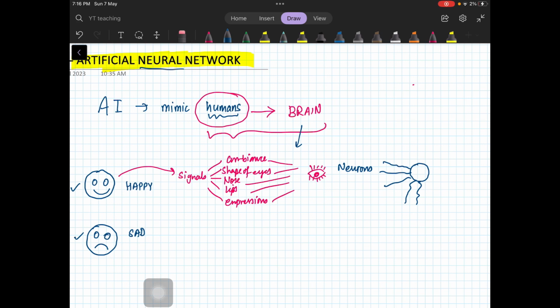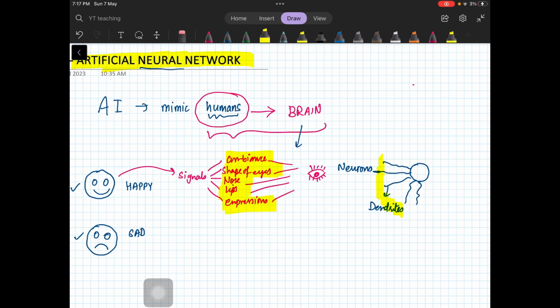We call them dendrites. These ends will receive your signal. What are your signals? You are looking at the ambience, the shape of the person's eyes, the shape of the nose, the shape of the lips, and the expressions on his or her face. All those signals are fed into your dendrites.